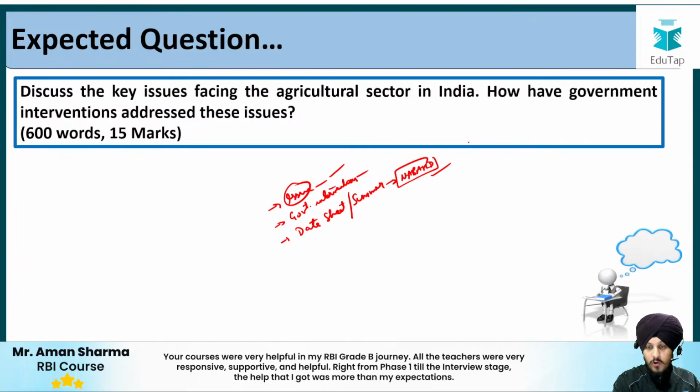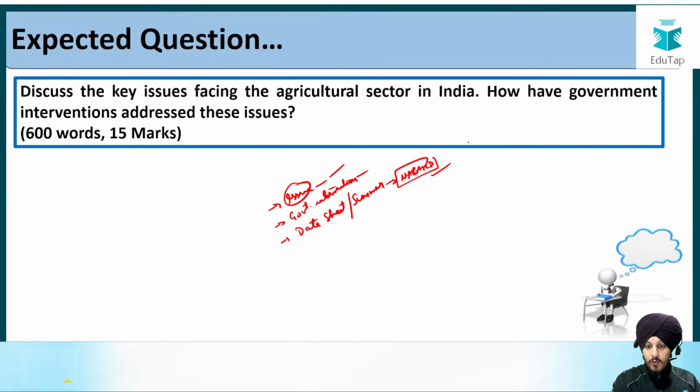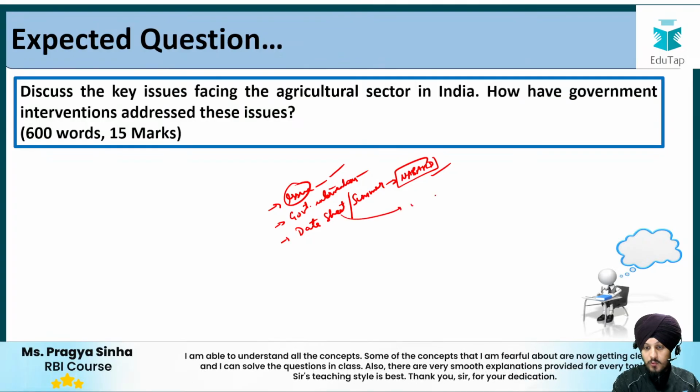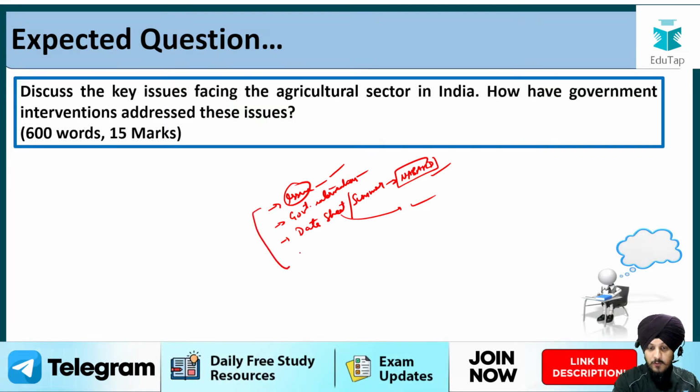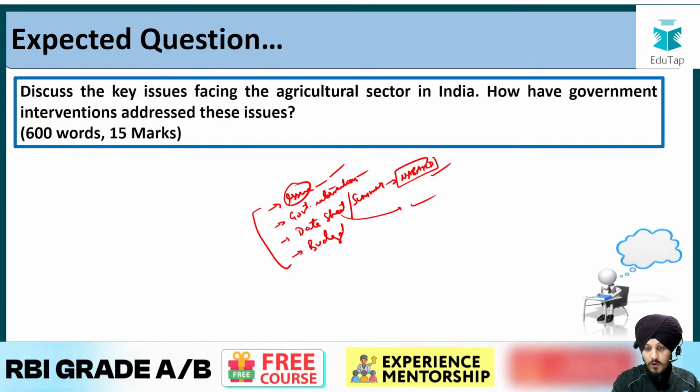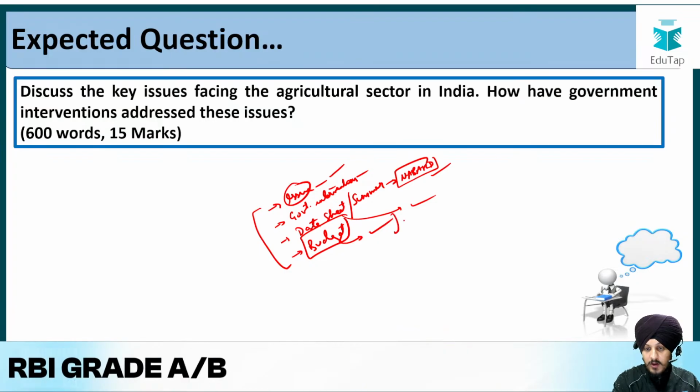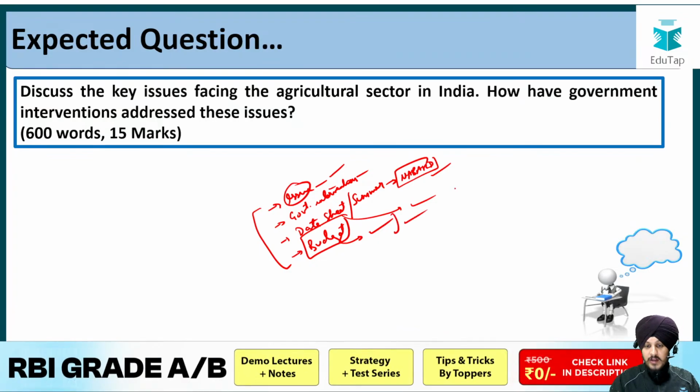So I would suggest you make a note of that data and add it wherever it is applicable as far as your syllabus is concerned. We are going to see this at the end. Very briefly, we will also talk about the budget, because the budget also contains some information regarding agriculture. So a few points we are going to talk about regarding the budget. That is going to be the agenda for today's session.